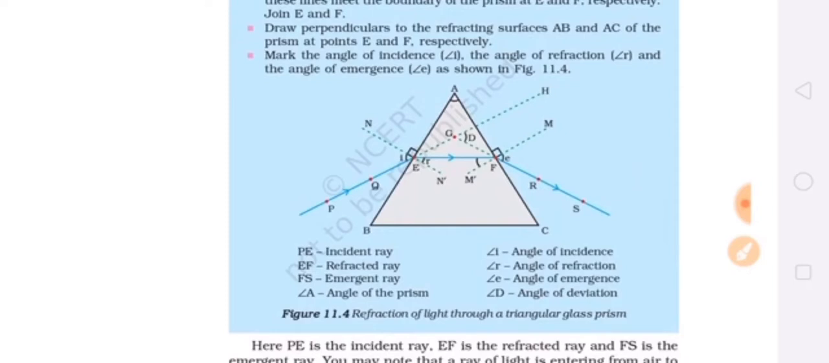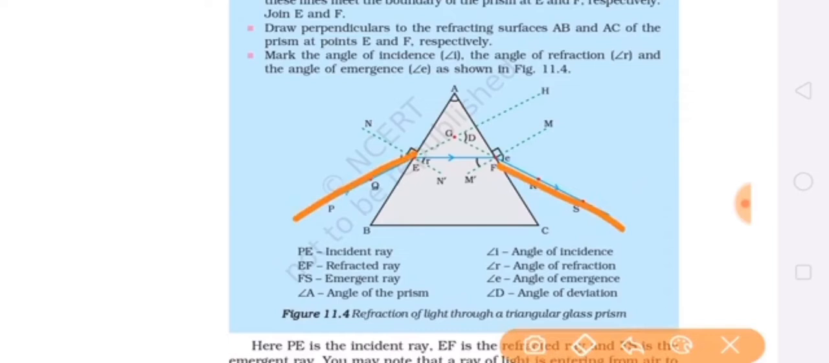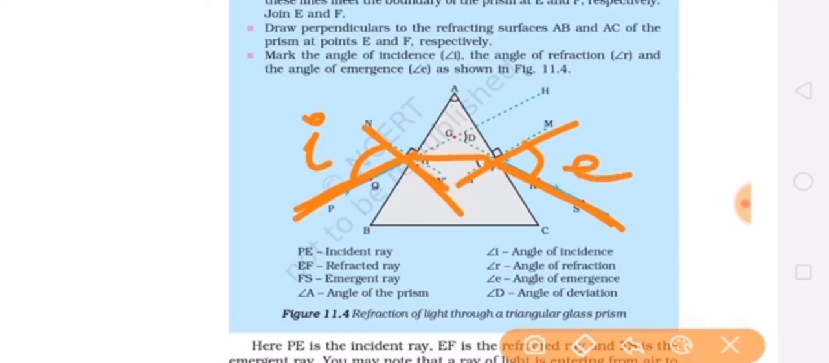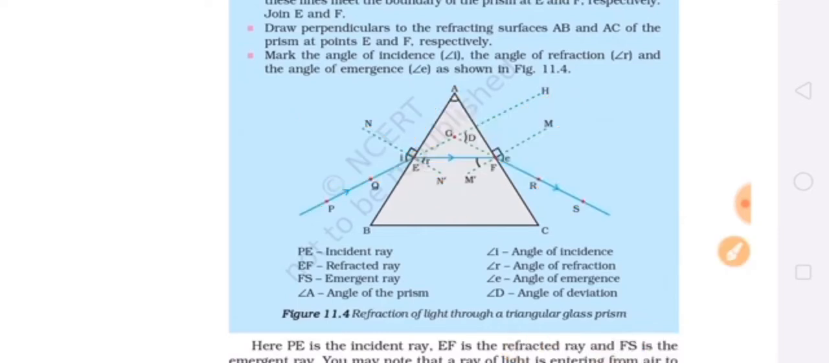Now we can see that all these things are in the last paragraph after this activity: the incident ray, normal, refracted ray, emergent ray, angle of incidence, angle of emergence, angle of refraction, angle of deviation and angle of prism. All these things are explained through this activity. You can read from your book also, and you can repeat the video lecture and understand this activity clearly.